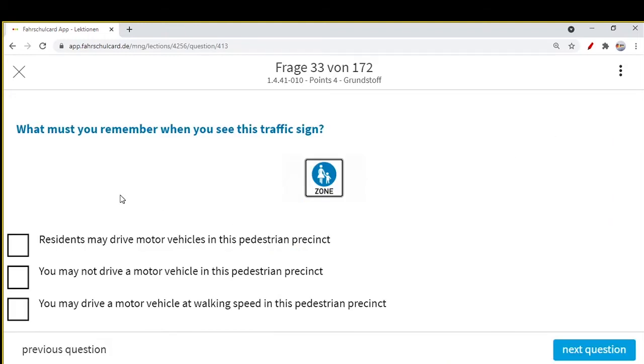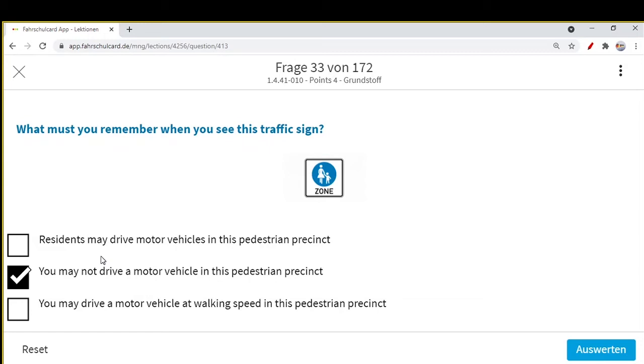So what must you remember when you see this traffic sign? You may drive a motor vehicle at walking speed? No, you cannot enter with a motor vehicle in this area. It's totally a pedestrian area. You may not drive a motor vehicle in this pedestrian precinct, so you can note this is the right answer. You cannot come with any kind of motor vehicle in this pedestrian area. If something else like a cycle or motorcycle were allowed, an additional sign would be there, but currently it's totally a pedestrian zone.